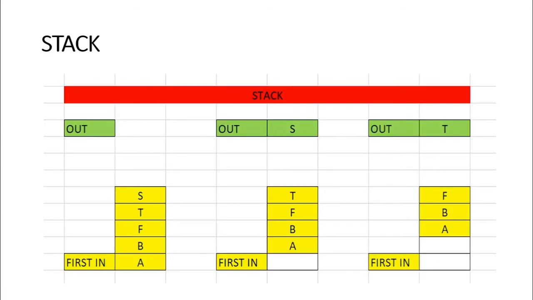Next we are going to stack. Stack is last in, first out. This is the stack. Here A, B, F, T, S. A is the first one and S is the last one. The person to be served first is S. Next is C. Next is T. So this is about stack.